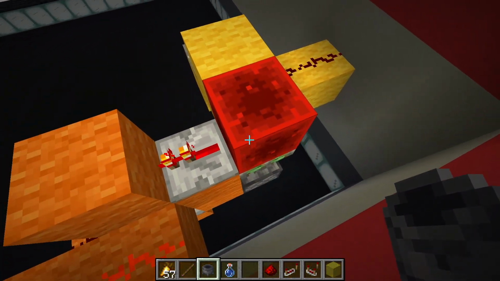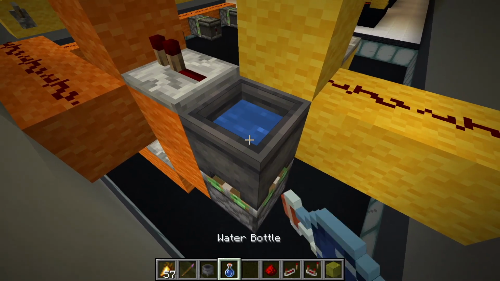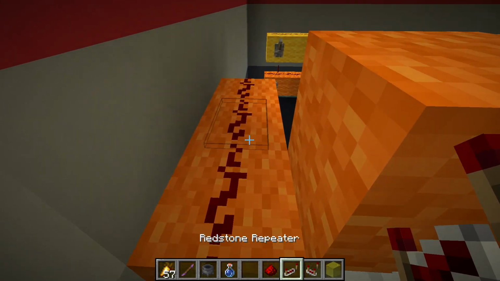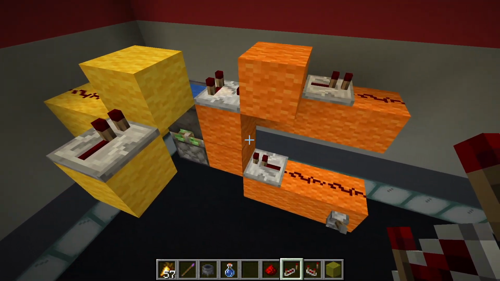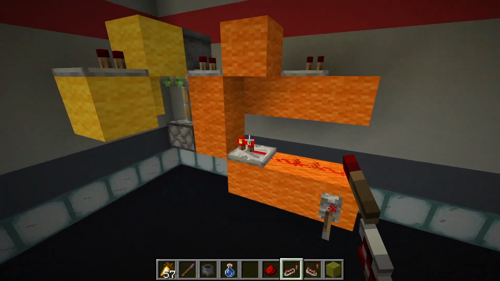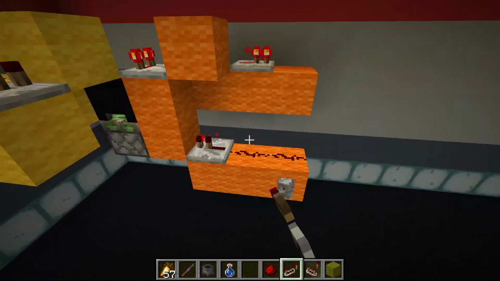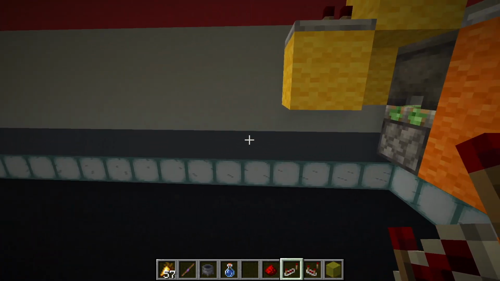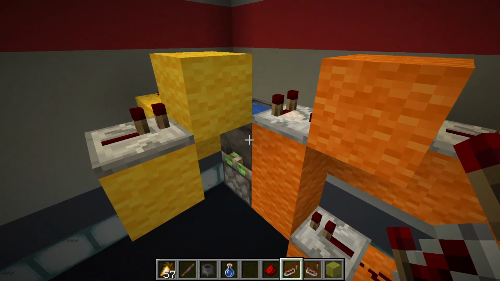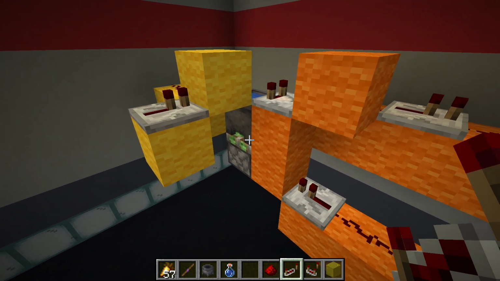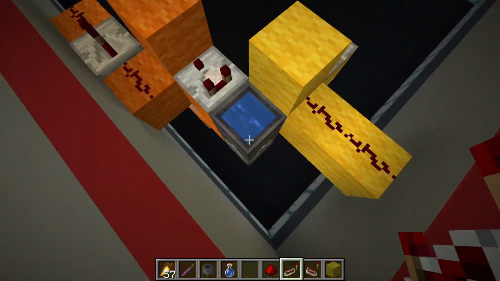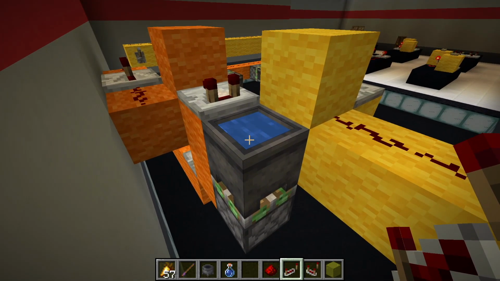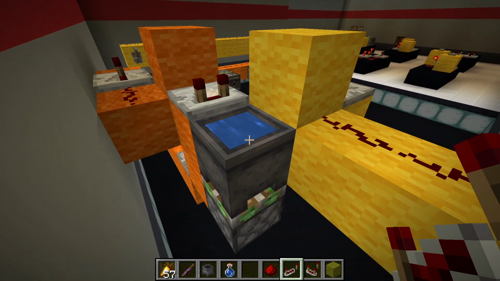So, here's a workaround. You can use a cauldron or a composter, fill it with water, and then use a comparator. And then all you need to do is have a repeater if you want to take the line very far. And then when you activate it, it activates that, and then deactivate it, piece of cake. And you can also use this horizontally to keep it from interfering with other things, like other pistons or other lines, because this has nothing to do with redstone other than comparators. Without comparators, this would have nothing at all to do with redstone.